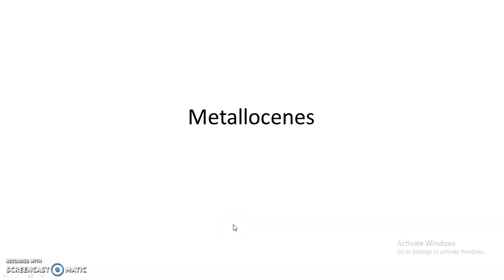Welcome to the online lecture series in organic chemistry, and we are discussing organometallic compounds. In this video I am going to start a new group of organometallic compounds, that is metallocenes. Organometallic compounds in which a metal atom is in between planar polyhapto ligands are generally called metallocenes or sandwich compounds.